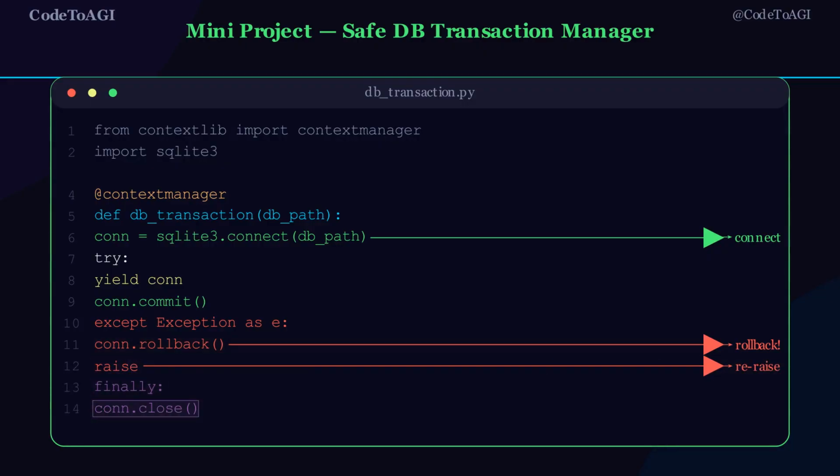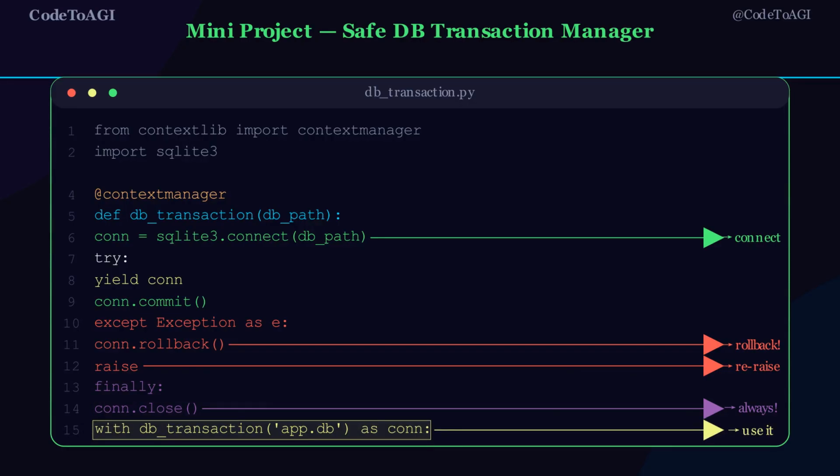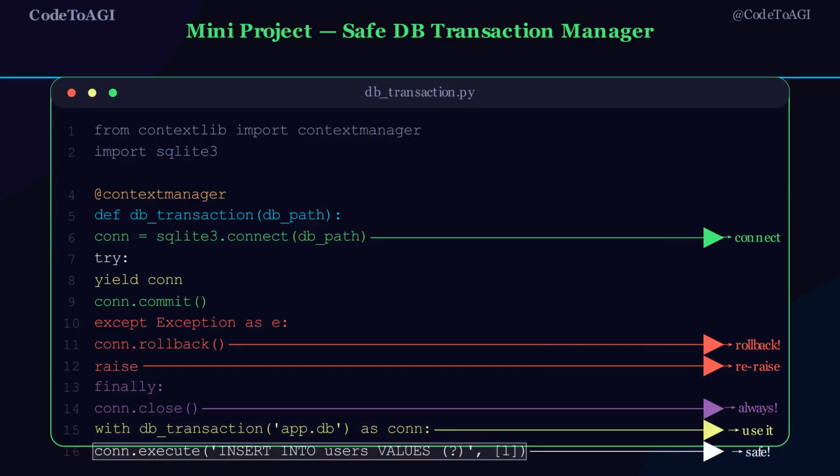Notice the three guarantees: commit on success, rollback on error, close always. This prevents partial writes, connection leaks, and data corruption. Now we use it with db_transaction of app.db as con. Con is the live connection. We execute our insert. When the block exits, commit or rollback runs automatically.